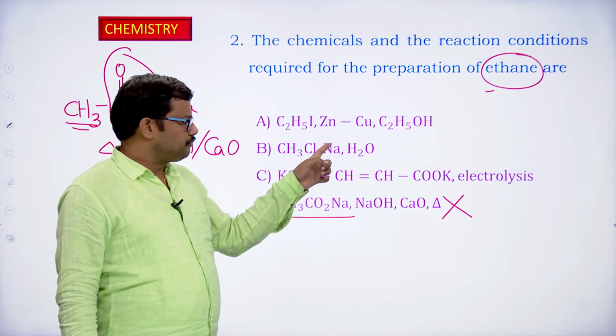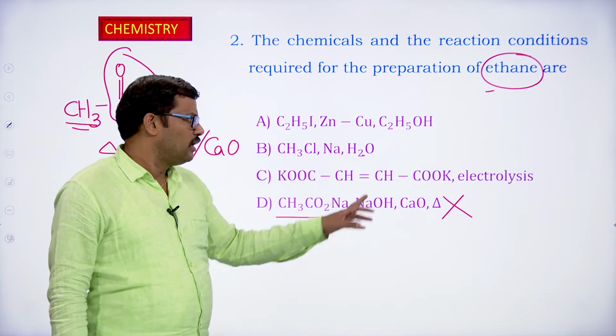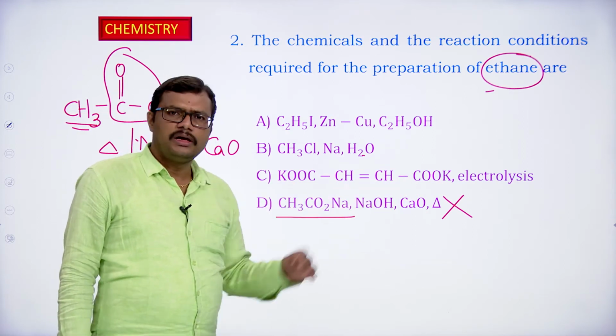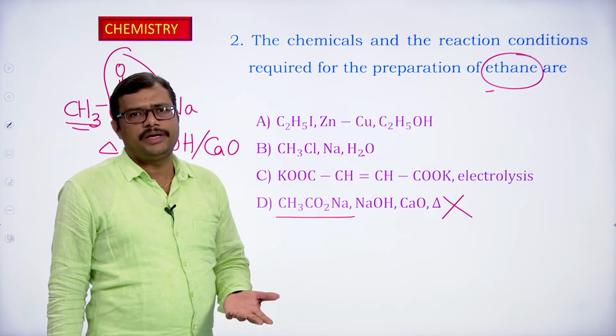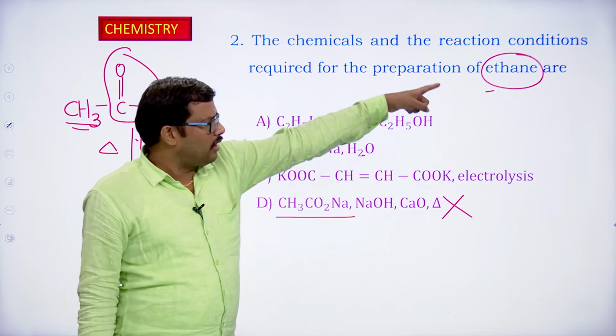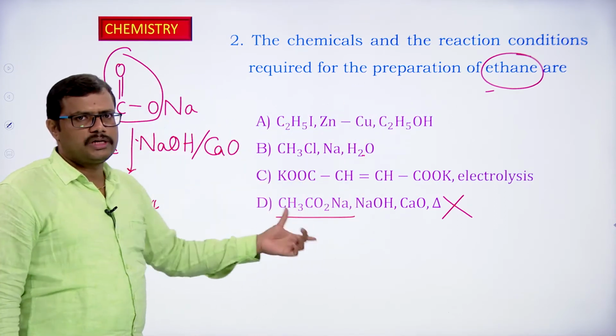In B condition, dry conditions are not mentioned. Okay, water is present, so that is ruled out. In the second, C1, if you observe, we have an unsaturated carboxylic acid. It leads to alkene formation, not alkane formation. Fourth will give us alkane, but not required. What is required? Ethane is required, but what we are getting? Methane. So this is also ruled out.